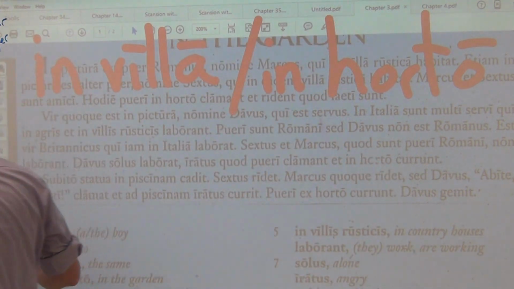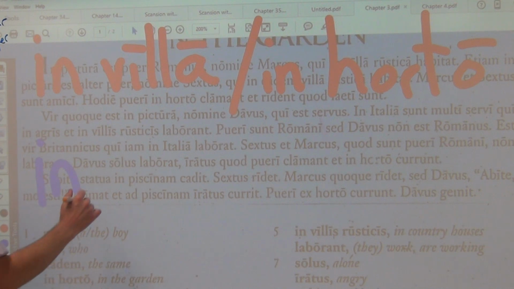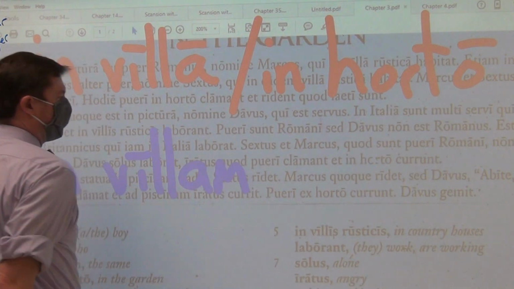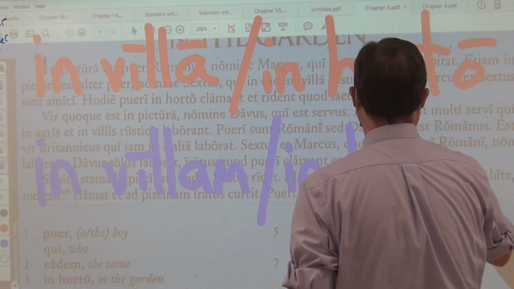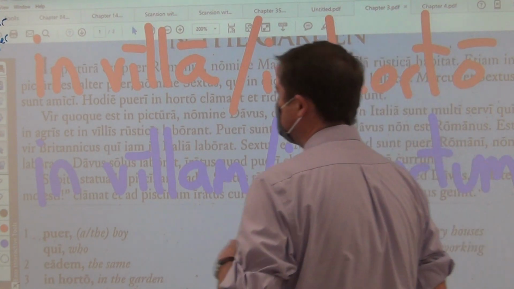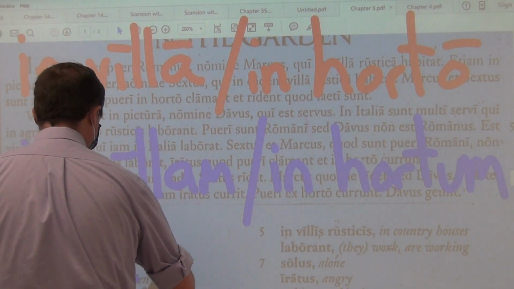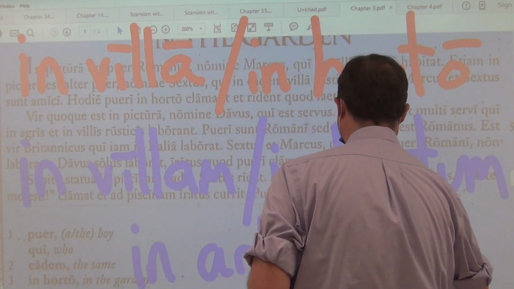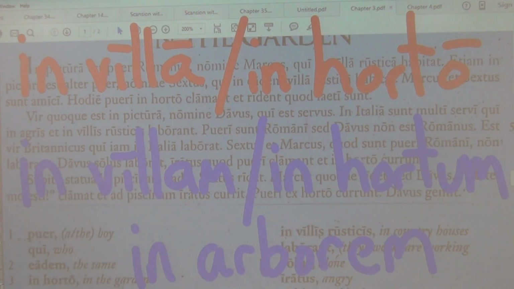But if you have in, followed by the word that ends with an am, or a um, or even an em, like for example, you could also have in plus am, into the country house.